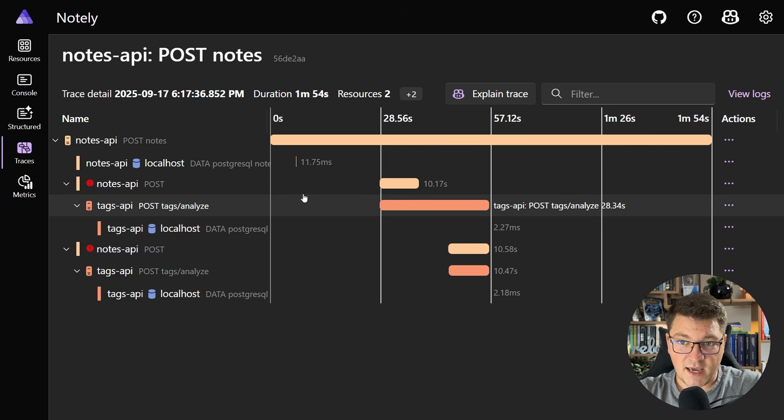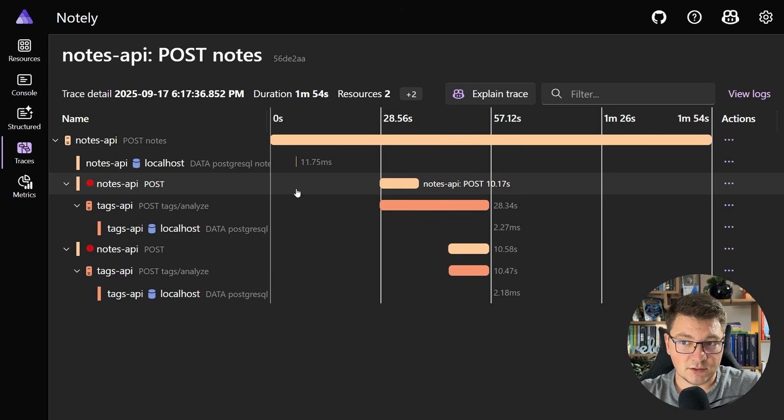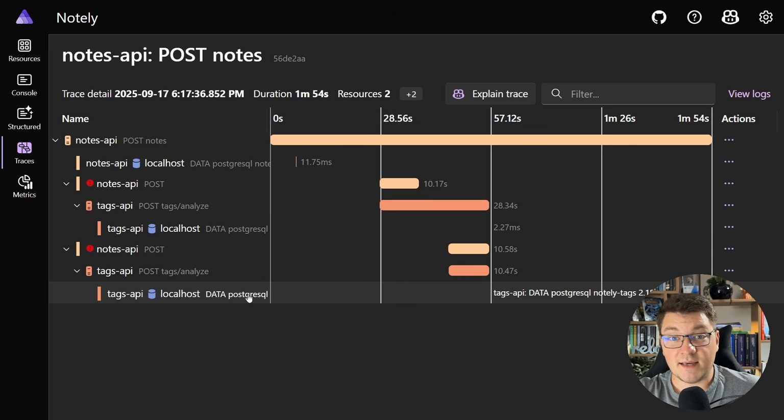Now in this case, this happened because of the resilience handlers that Aspire introduces to HTTP clients, but it's also not uncommon in microservices systems that you get network glitches and you get retry requests. So one solution for this is having idempotency on the consumer side. I can send a request ID with my request, and the tags API can detect if this is a duplicate request that it already completed. It doesn't have to produce the same side effects twice. Now, doing asynchronous communication with messaging also suffers from similar problems with repeat messages, but is not going to suffer from network glitches like we have here.